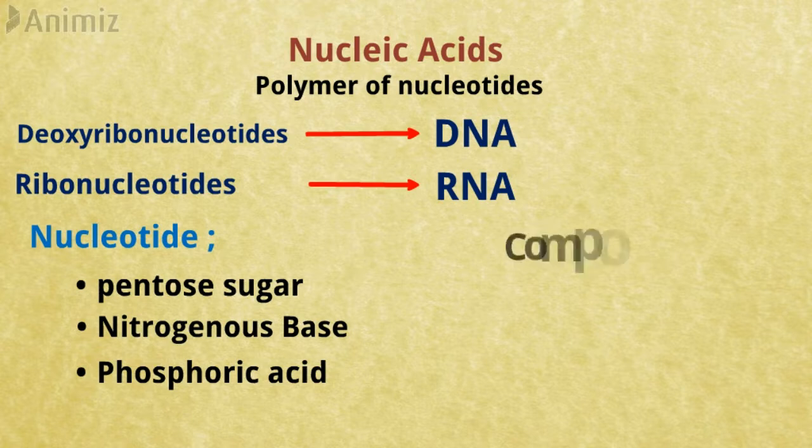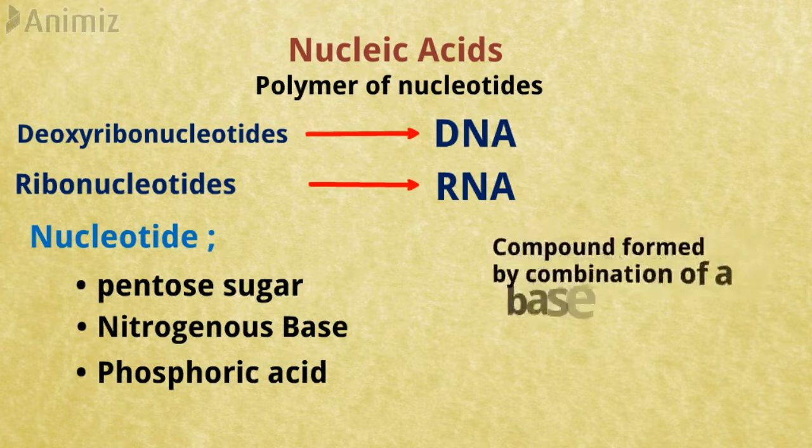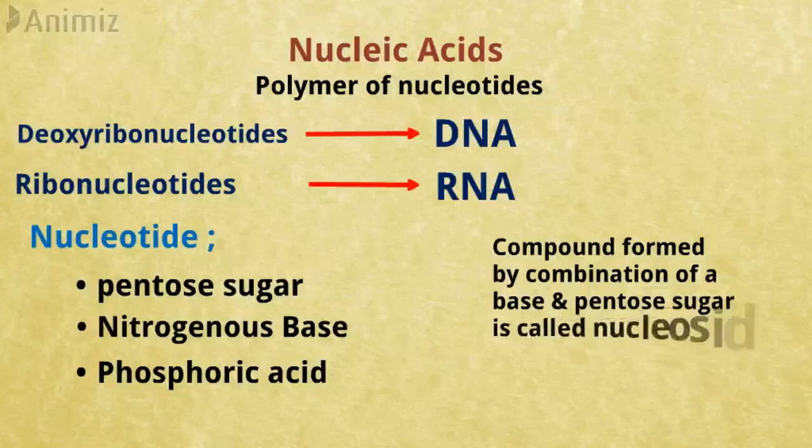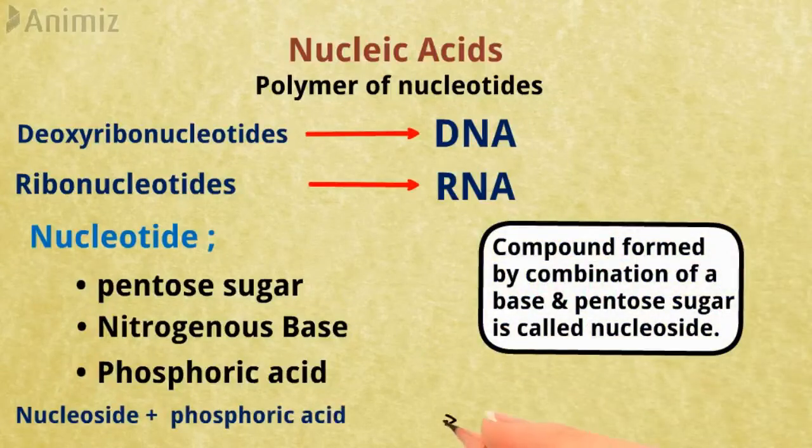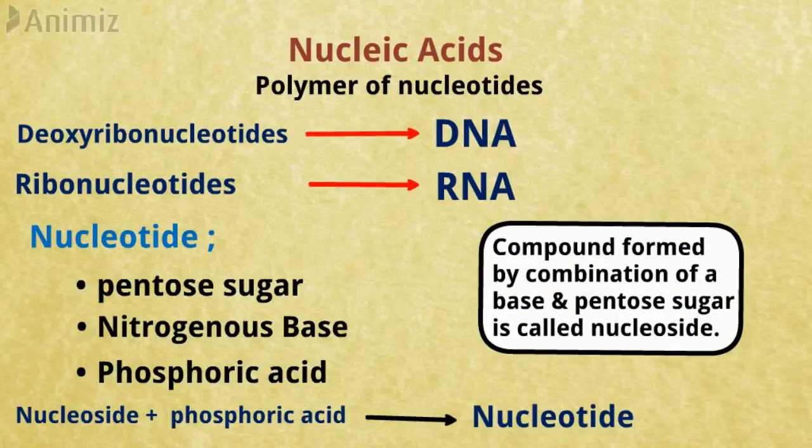The compound formed by the combination of a base and a pentose sugar is called a nucleoside. A nucleoside and a phosphoric acid combine to form a nucleotide. Each nucleotide of RNA contains ribose sugar, whereas the sugar in each nucleotide of DNA is deoxyribose. ATP is an important nucleotide and is used as the energy currency by the cell.